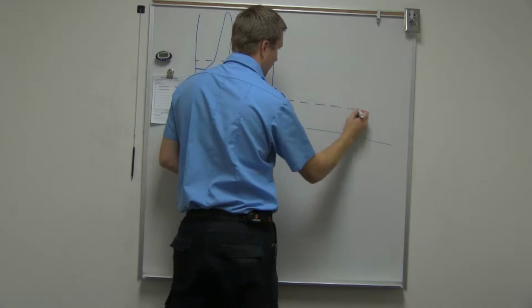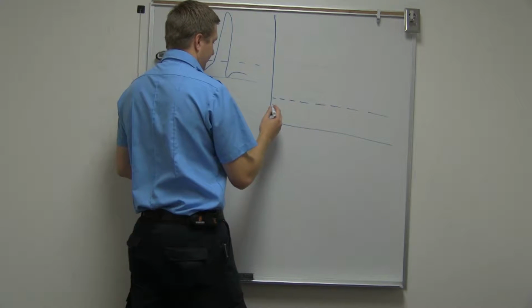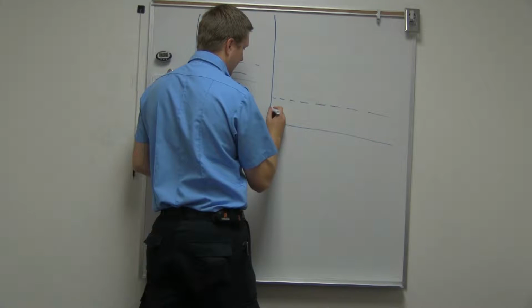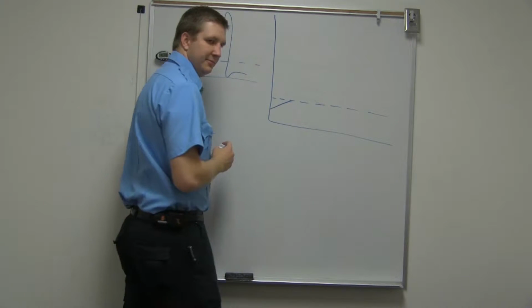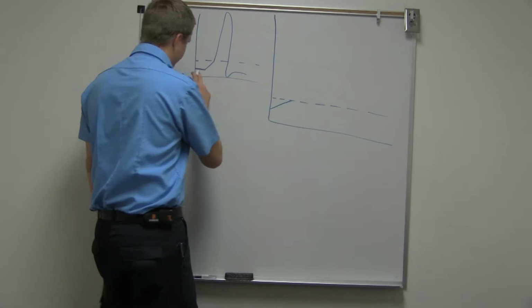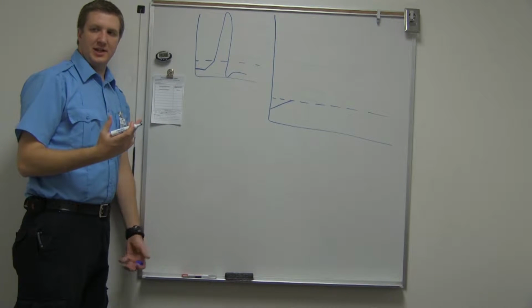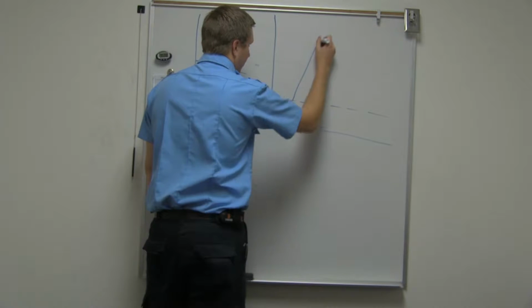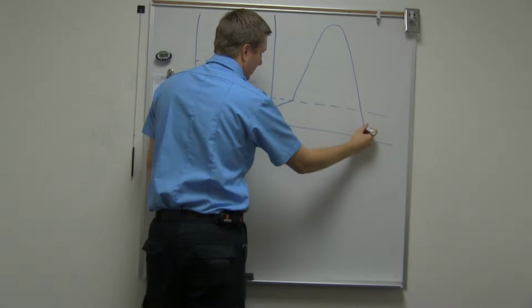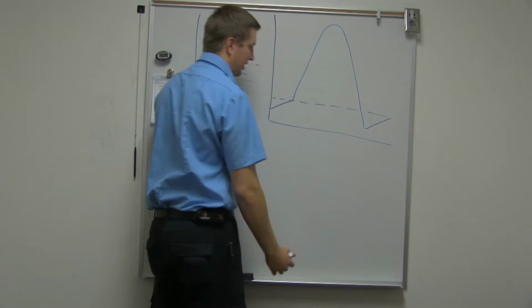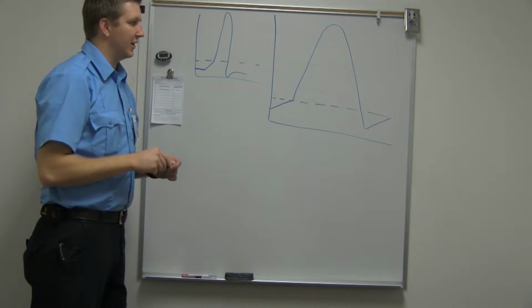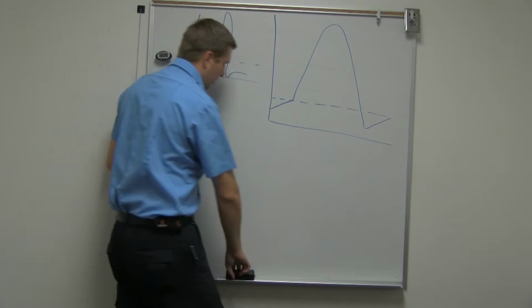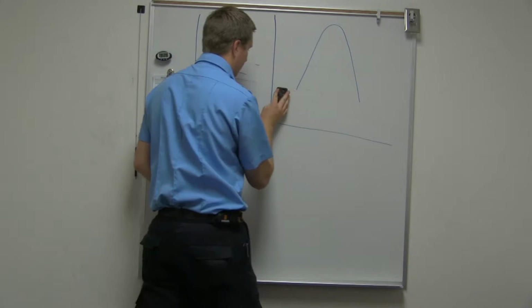We have our threshold. In the SA node, we just have our pacemaker potential, right? So we don't really have this flat resting membrane potential because we're never standing still. So the SA node depolarizes, and then we're right back to the pacemaker potential. Okay? But in most cardiac cells,